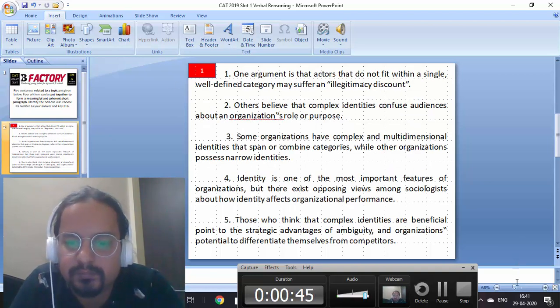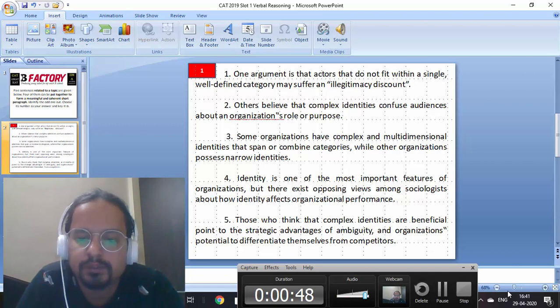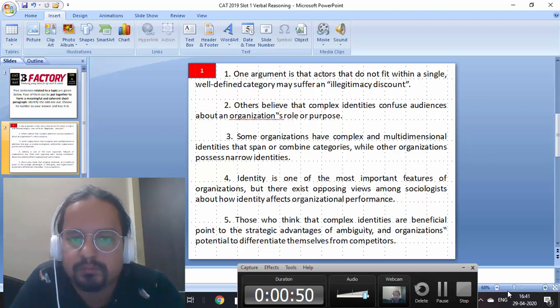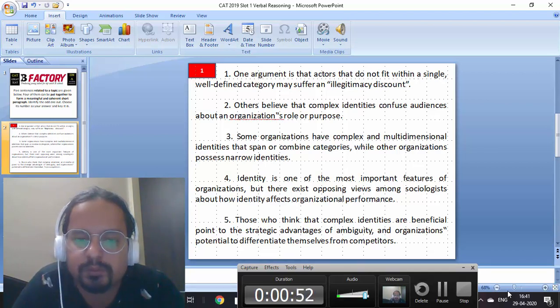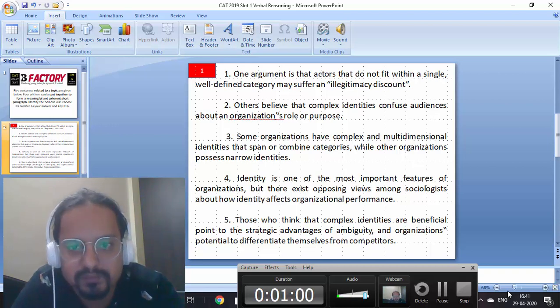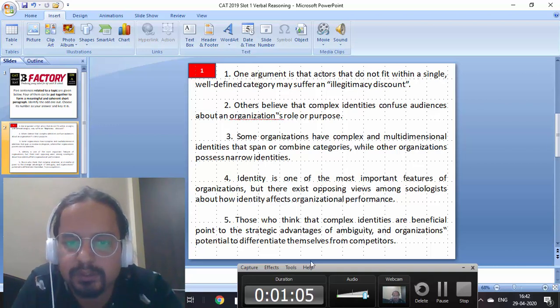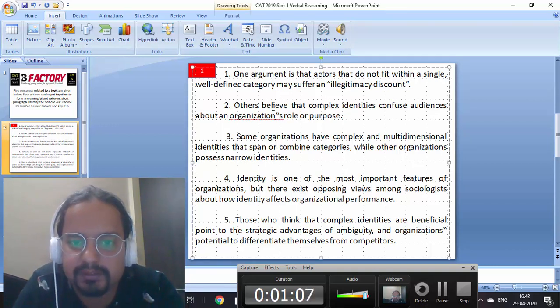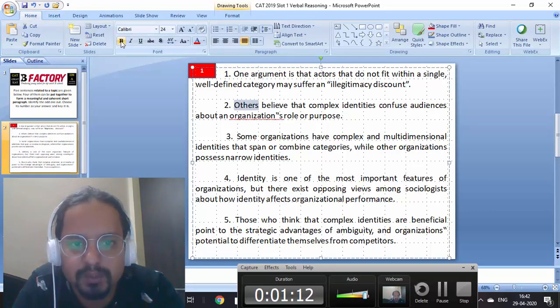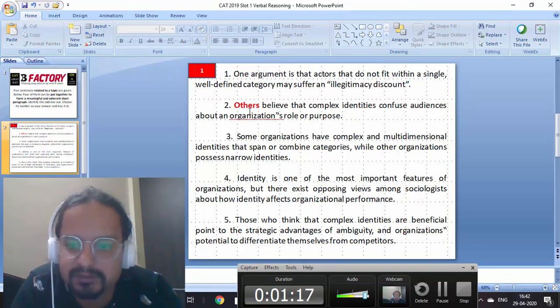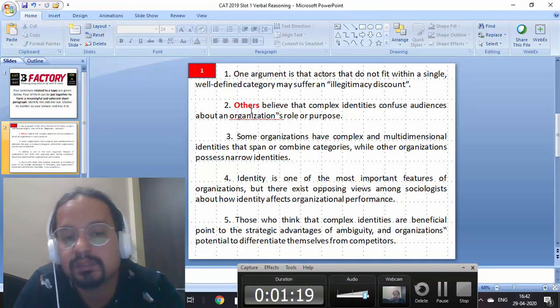I'll read out the question for you. Statement number one: One argument is that actors that do not fit within a single well-defined category may suffer an illegitimacy discount. Two: Others believe that complex identities confuse audiences about an organization's role or purpose. I have a habit that when I read questions on paragraph reasoning, I keep highlighting words which can link to another sentence. So, "others believe", there might be some other perspective, the other side to the story as well.